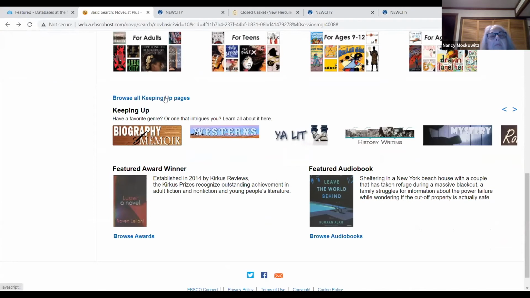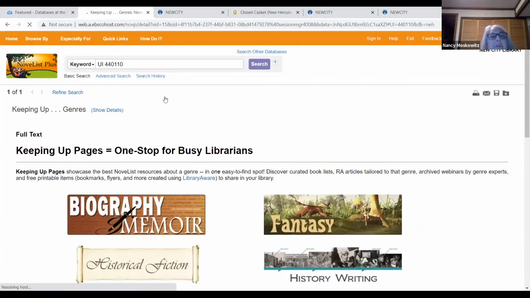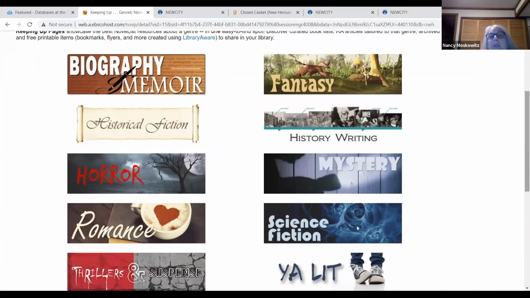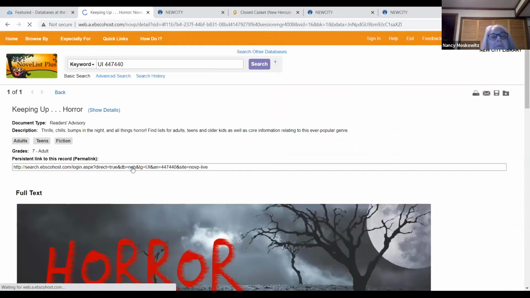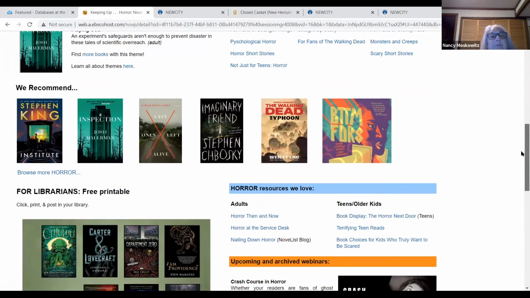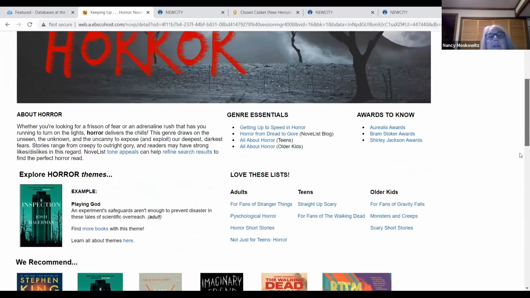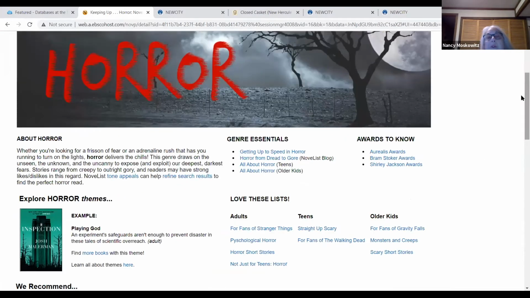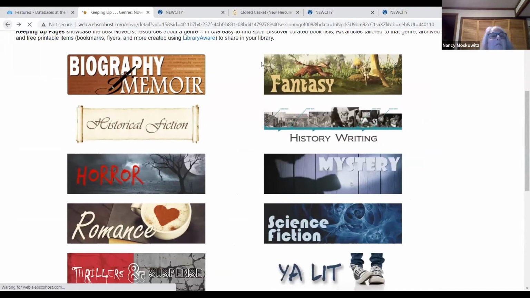Keeping up. This will tell you about, a lot of this is geared toward librarians, but it's not a secret club. You can still look at it. If you're interested in horror, you can look at these different things. They have lists, like if you like Stranger Things, it'll tell you what books would be appropriate for that. It also has awards. Now let's go back home.